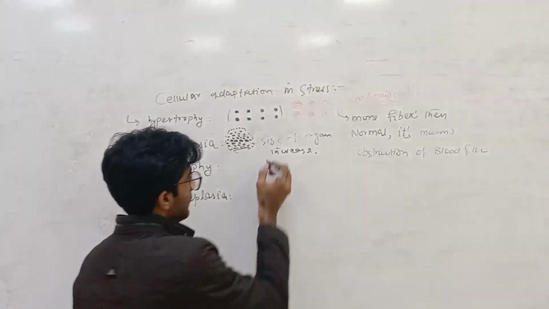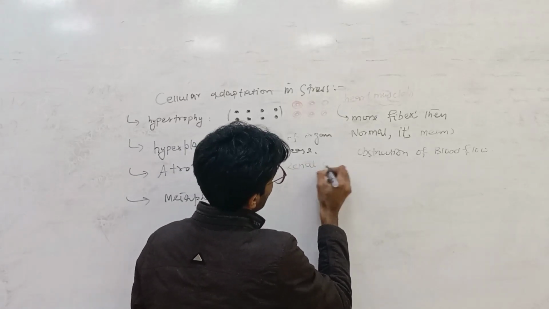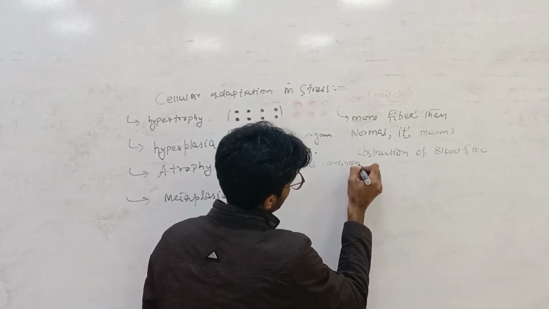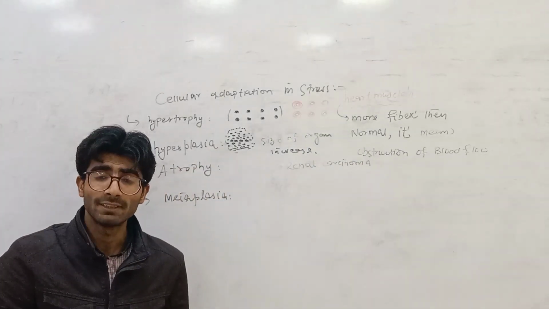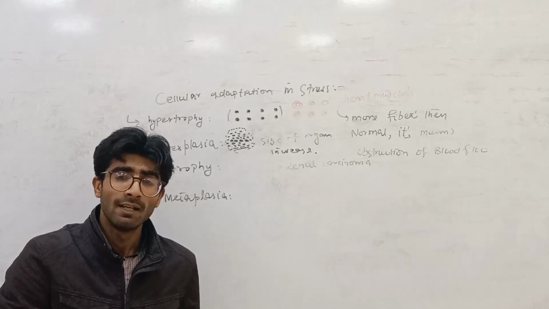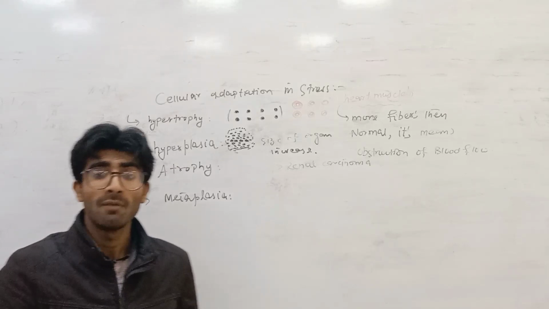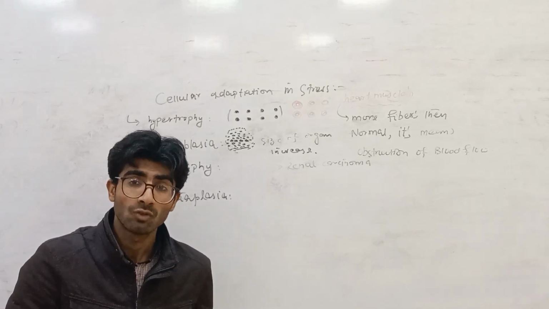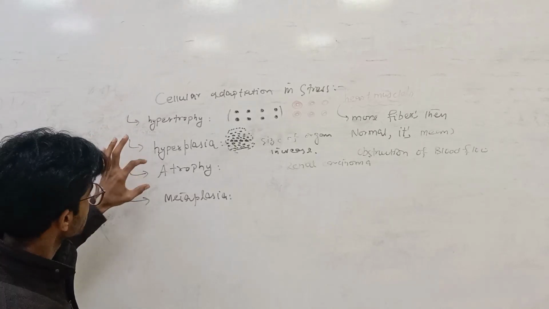For example, renal carcinoma. In this condition, cancer happens. Several kinds of carcinoma happen, such as epithelial squamous cell carcinoma and non-squamous cell carcinoma. These are the types of conditions in hyperplasia.